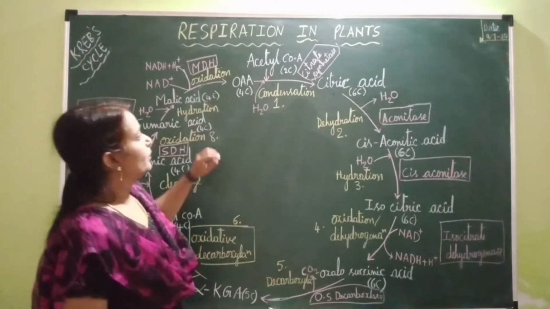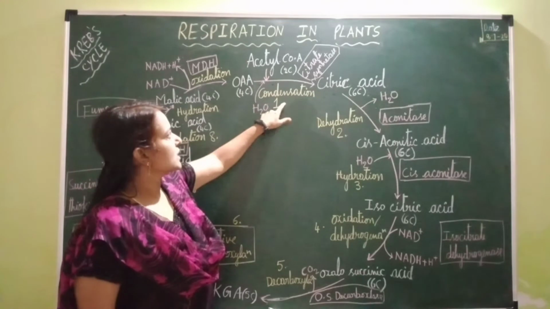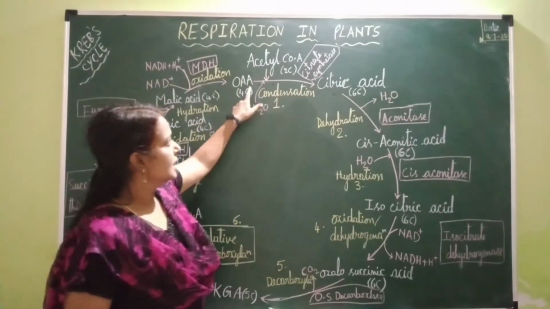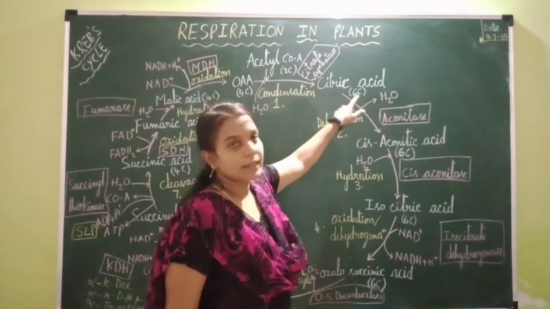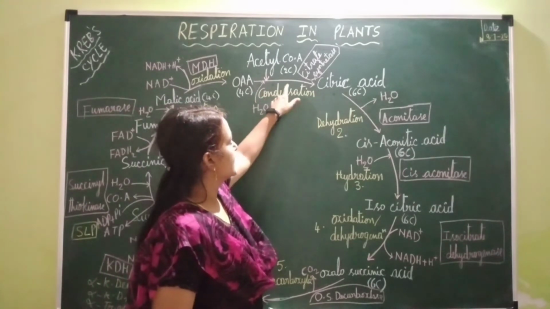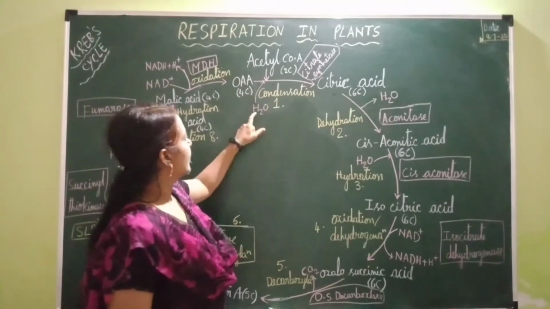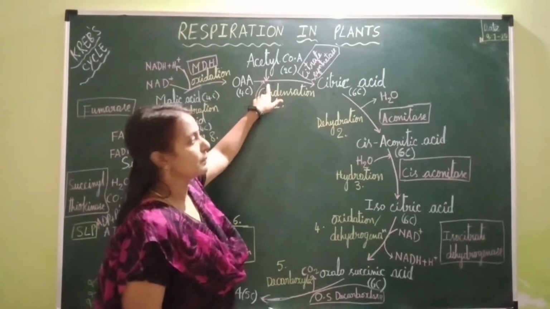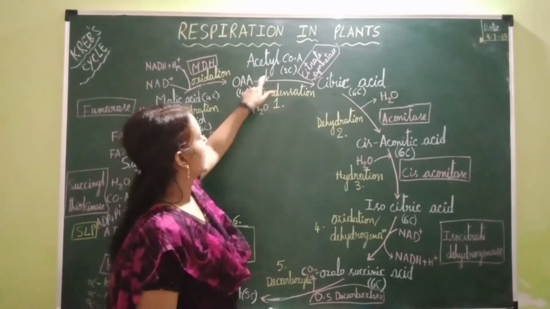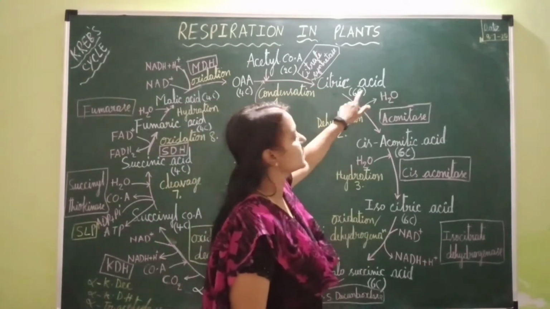Okay, so acetyl coenzyme A, which is a 2-carbon compound, undergoes condensation with oxaloacetic acid, which is a 4-carbon organic acid, resulting in the formation of citric acid, which is a 6-carbon organic acid. And the step of condensation is catalyzed by the enzyme citrate synthetase. And here one water molecule is used up in this reaction. So here oxaloacetic acid is a 4-carbon compound, acetyl coenzyme A is a 2-carbon compound, resulting in the formation of a 6-carbon compound,